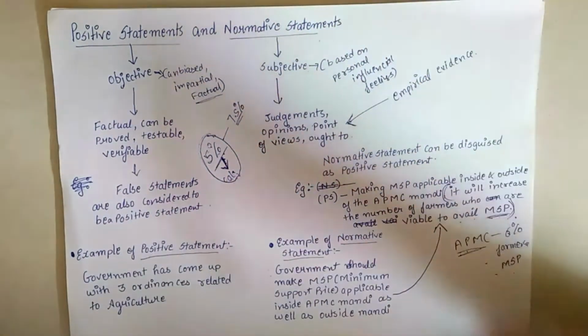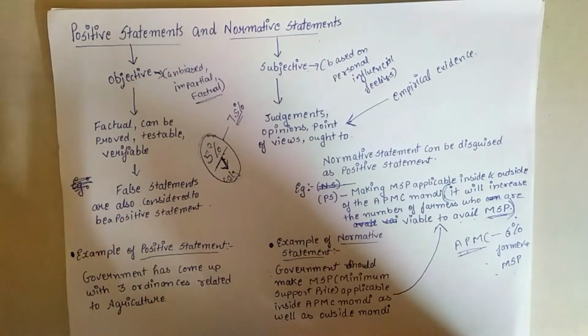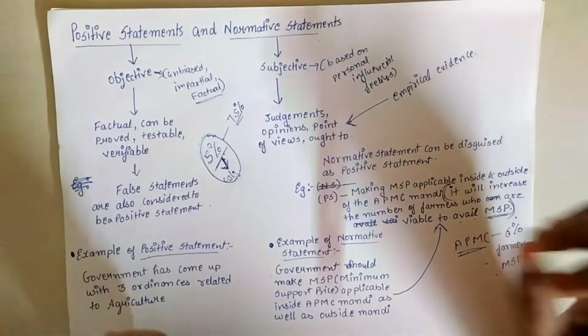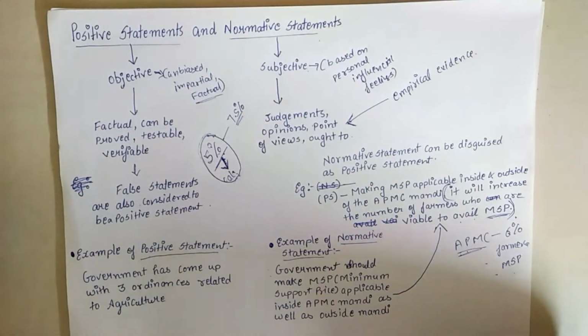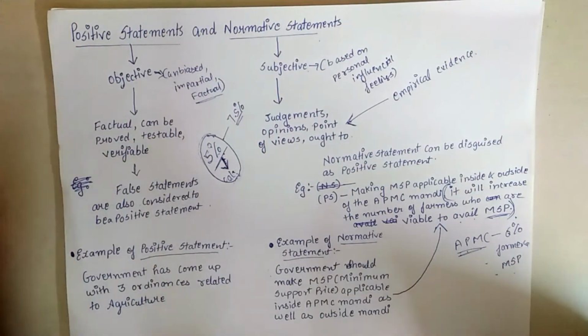Even if, after making a calculation or relating it with the theory of an economic model, we get to know that the statement is not true, that statement is still a positive statement.